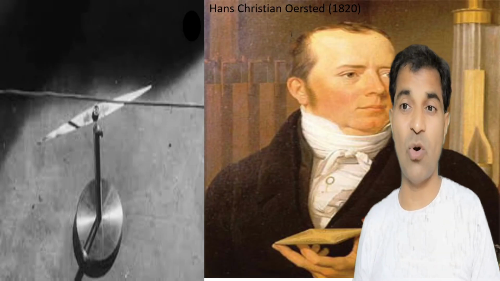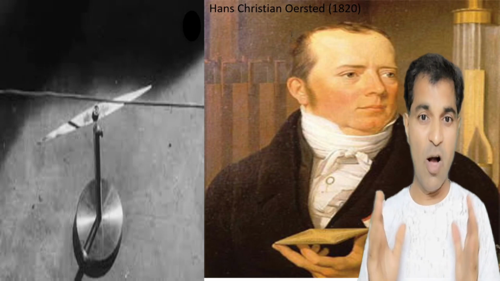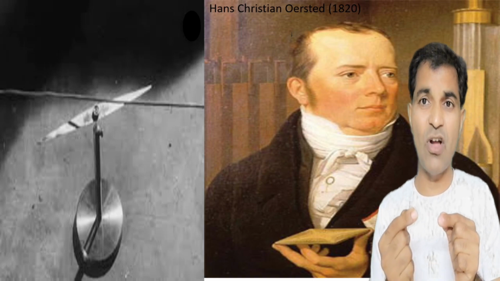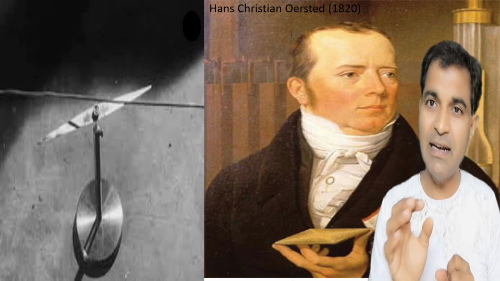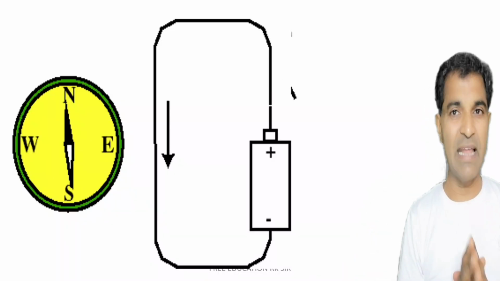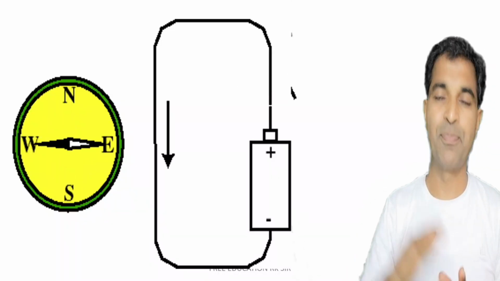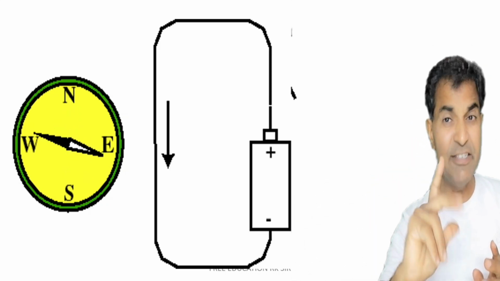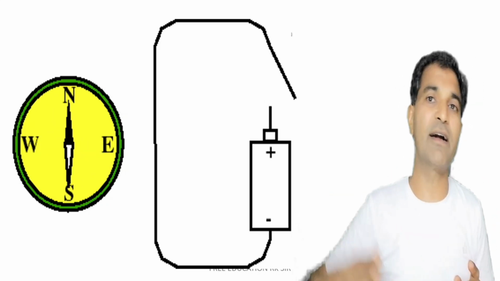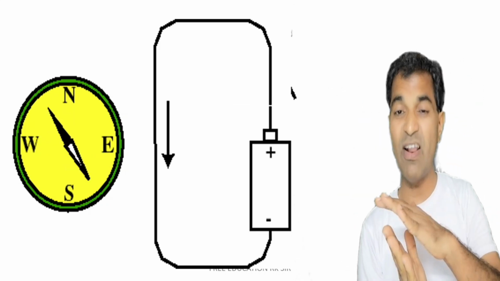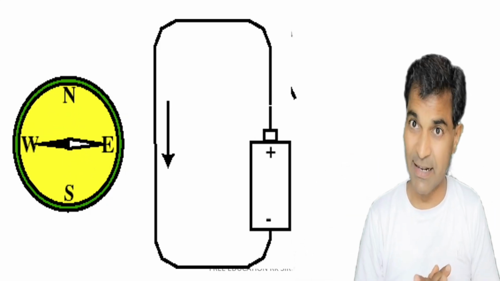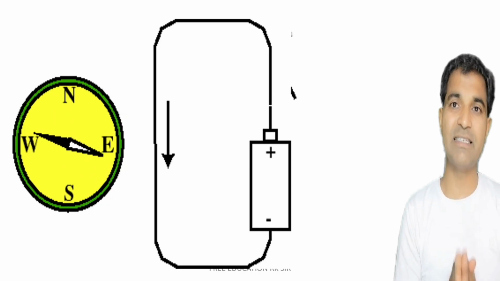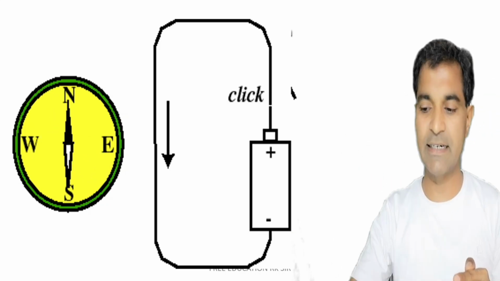This gentleman, Hans Christian Oersted, in 1820, observed that whenever a current carrying conductor is placed, there is a deflection of a magnetic needle. It clearly indicates that some sort of relation exists between electricity and magnetism. When he switched on the supply, the magnetic needle deflected. When he reversed the polarity, the current reversed, and the direction of deflection of the magnetic needle also reversed, right? So this clearly establishes a relationship of magnetism with electricity.